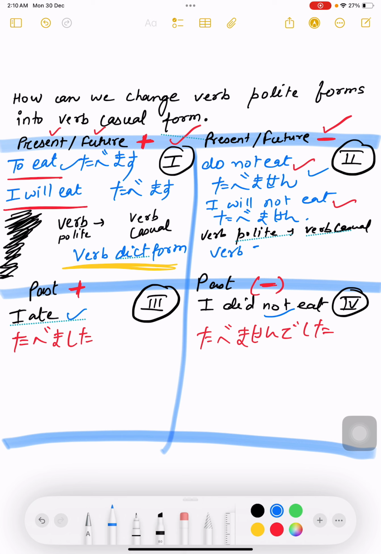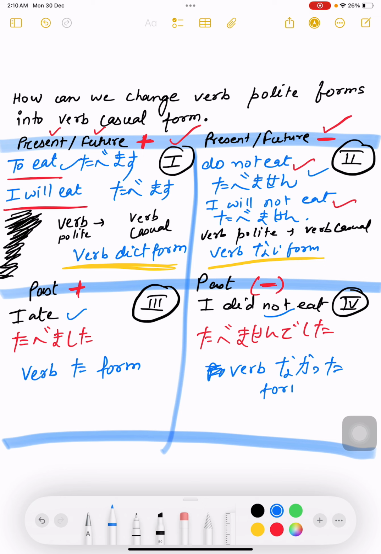Verb nai form. In the same way, if your verb is falling under the third quadrant, which rule will you apply? Verb ta form. If your verb is falling under the fourth quadrant, which rule will you apply? Verb nakatta form.